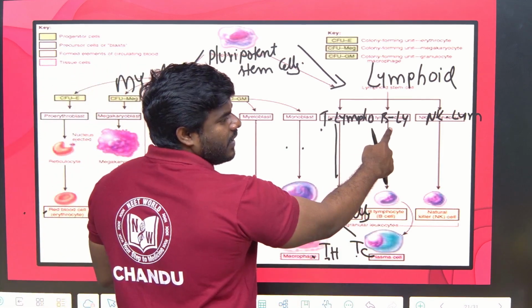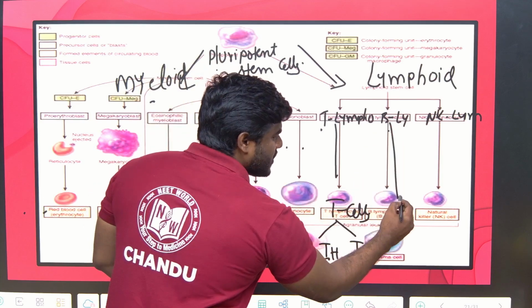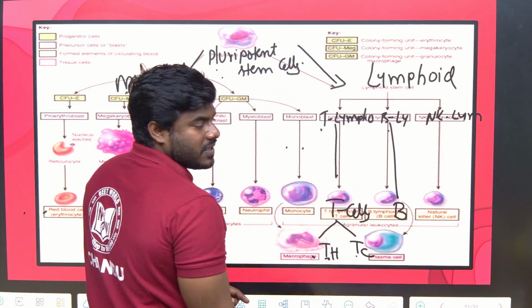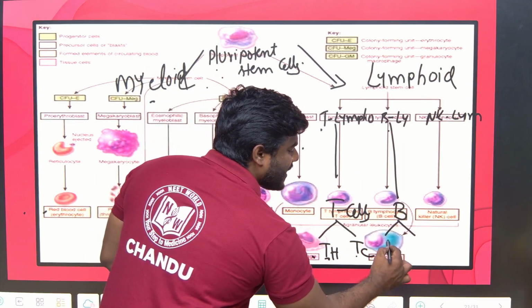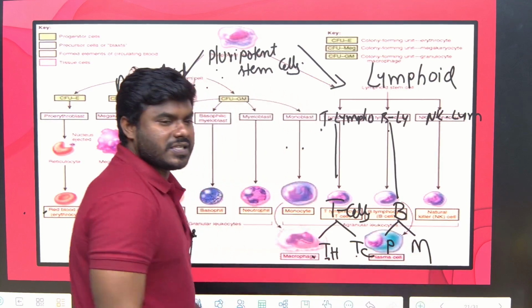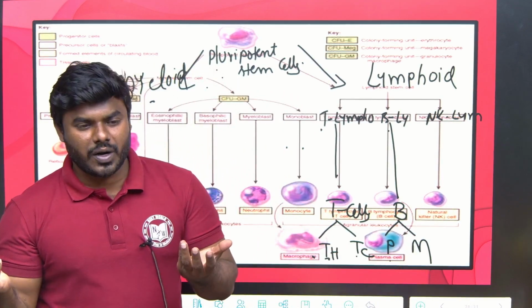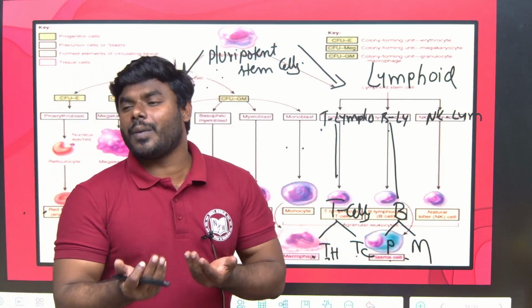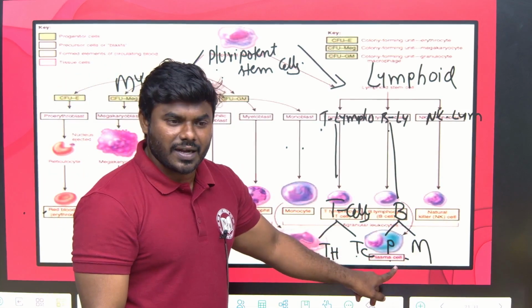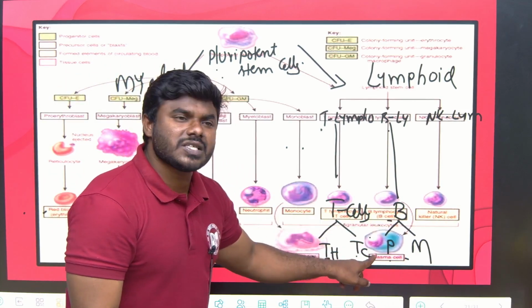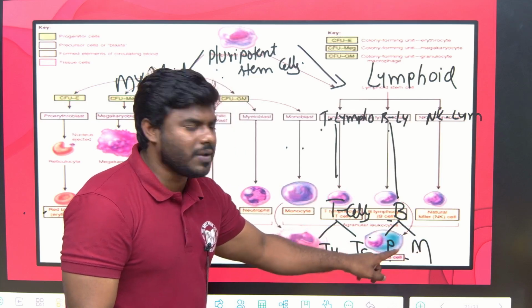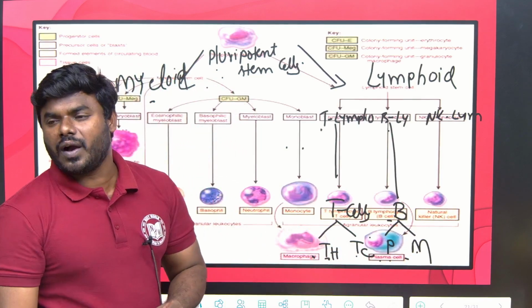Whereas what is the other cell? B lymphoblast, which is going to give rise to B cells. B cells differentiate into plasma cells and memory cells. What is that? Plasma and memory. Plasma cells produce antibodies. Memory cells store the copy of antibodies. Correct? So B cells give rise to plasma and memory cells. Plasma cells produce antibodies, memory cells store the copy of the antibody.